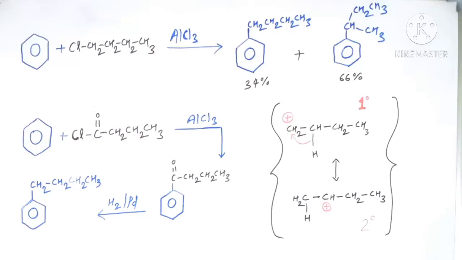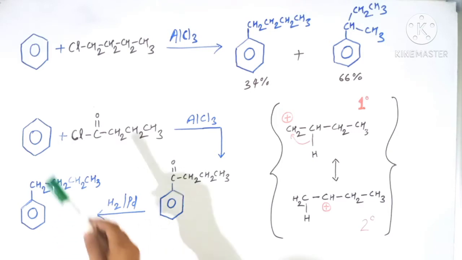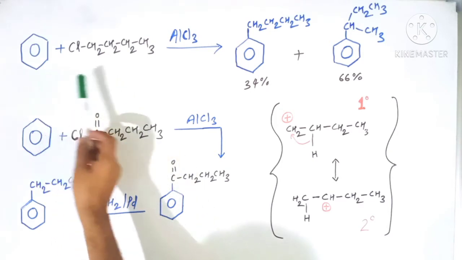Today in this session we will discuss Friedel-Crafts acylation. Friedel-Crafts acylation is another type of electrophilic substitution reaction which takes place in the presence of a Lewis acid. But before discussing Friedel-Crafts acylation in detail, we should find out the end product of this reaction.